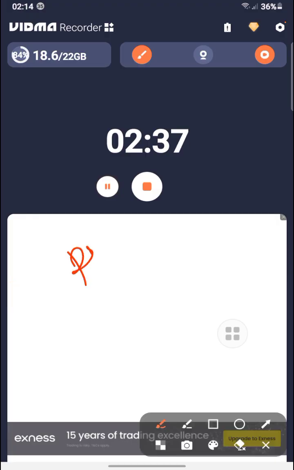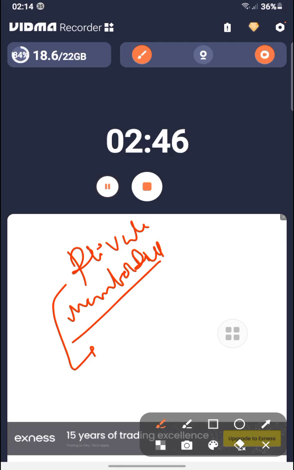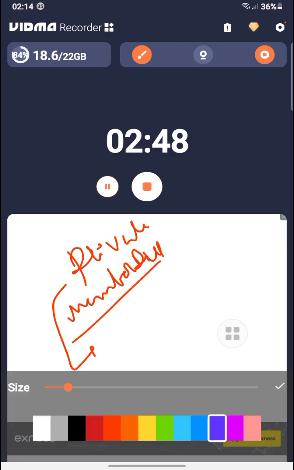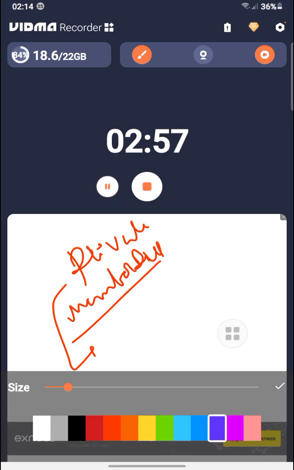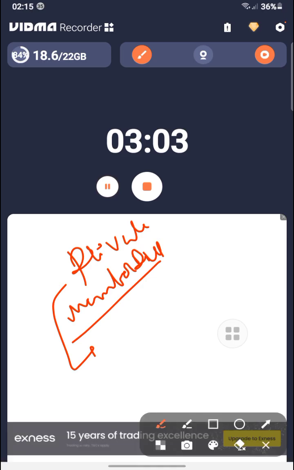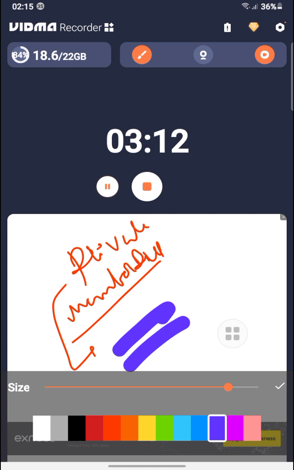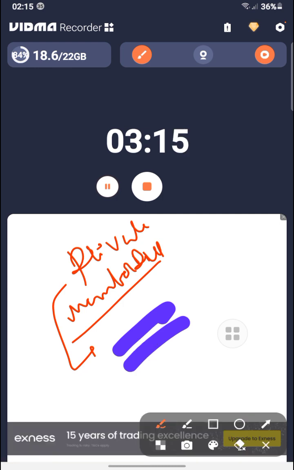Next is the private member bill. So what is the private member bill?